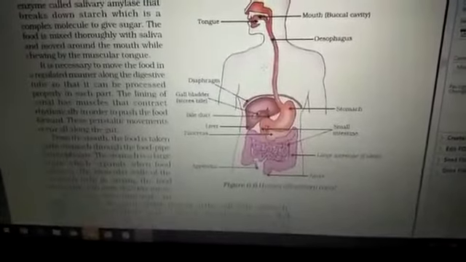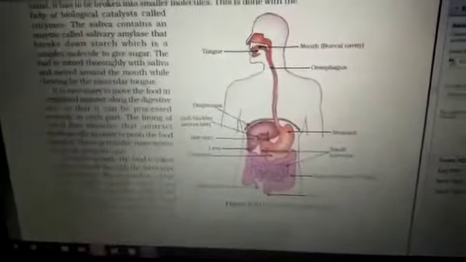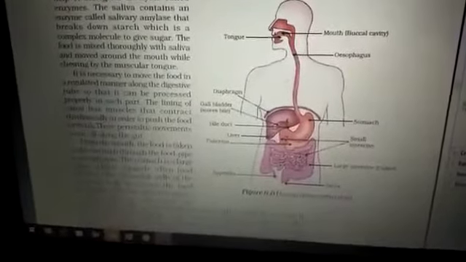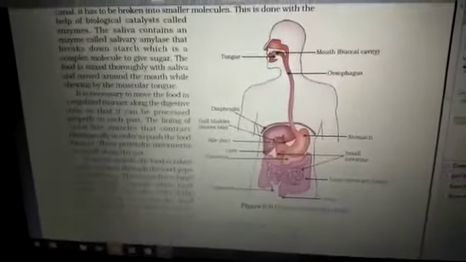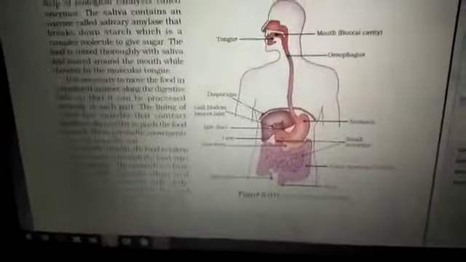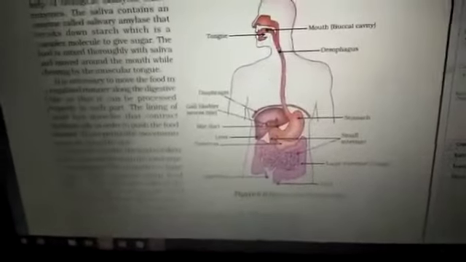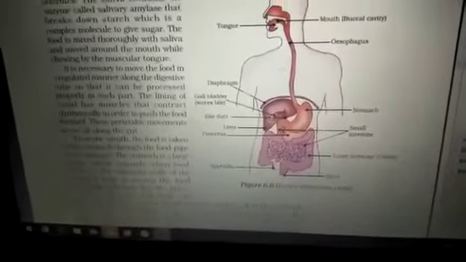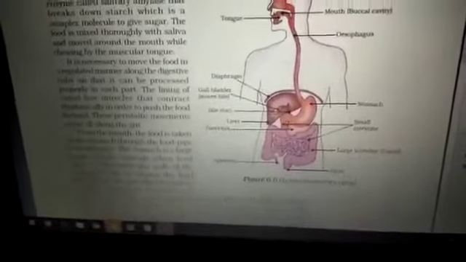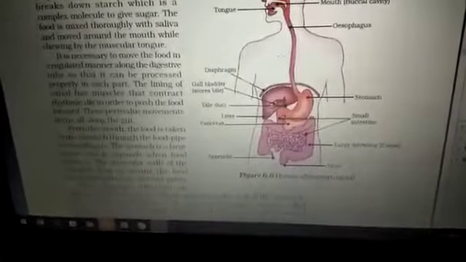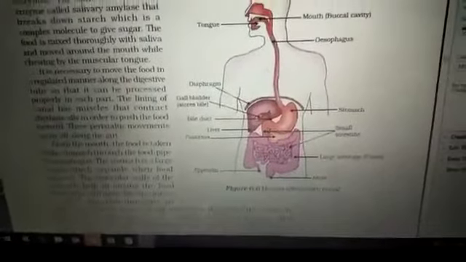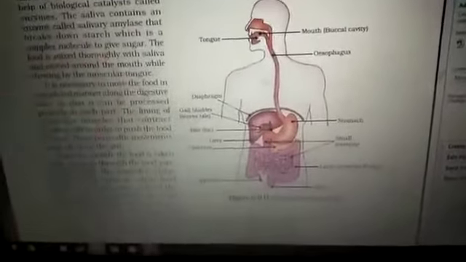Moving to the salivary gland. The salivary gland secretes saliva, which contains a digestive enzyme called amylase. It is also called ptyalin in scientific language. This salivary amylase digests the initial carbohydrates. So the process of digestion starts inside the mouth only, but it is not completed.